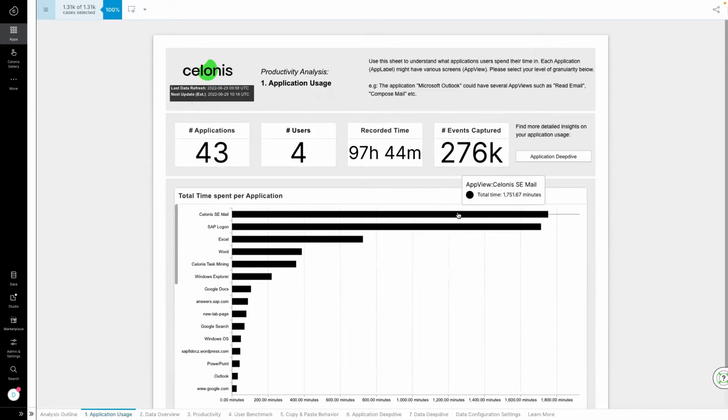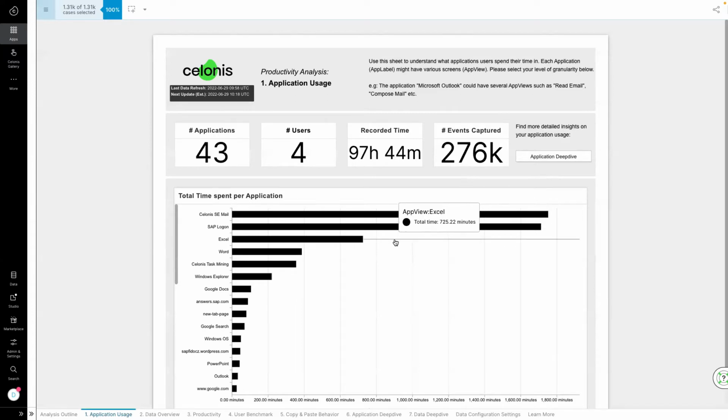He sees that the most time is spent in emails, which he knows are used to get approvals prior to updating invoice information. Whilst this is part of the invoicing process, he can see with task mining that this is leading to an unusually high level of manual tasks. David can also see that over 1,700 minutes are spent in SAP. This is the primary tool used for invoice processing in the team.